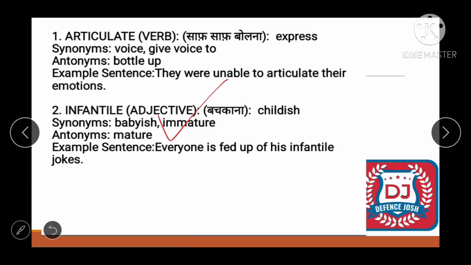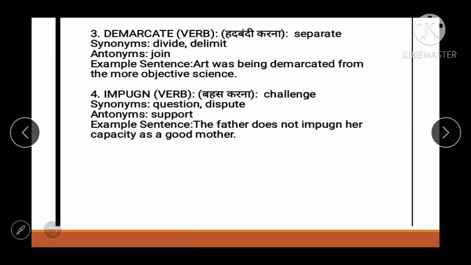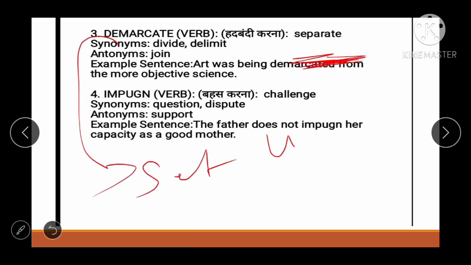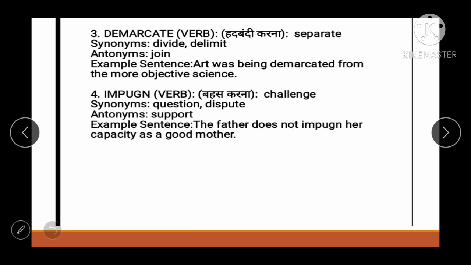All right, so next one is demarcate. Demarcate क्या है, verb है. All right, which means separate. और इसे क्या बोलते हैं, set the boundaries. All right, so synonym would be divide and delimit. ठीक है, boundaries limit कर देना. All right, or divide कर देना. So opposite would be join. Let's form an example. Art was being demarcated from the more objective science.